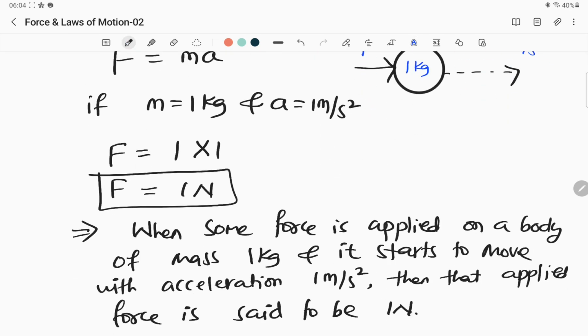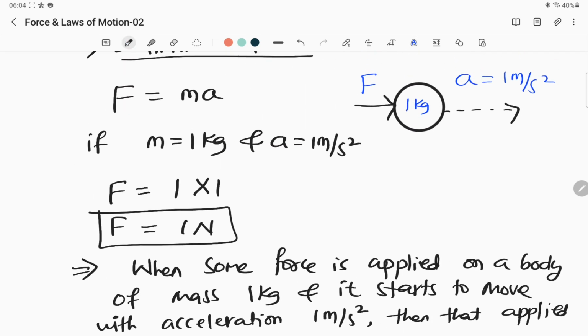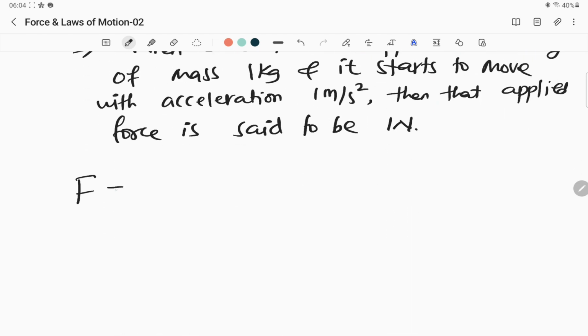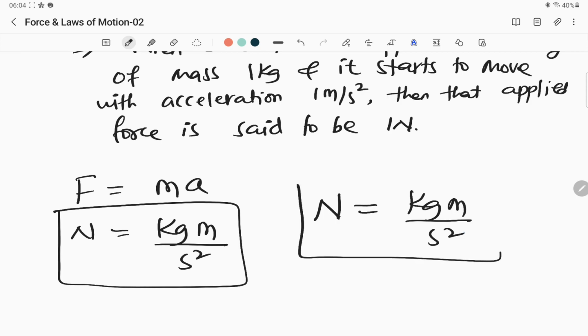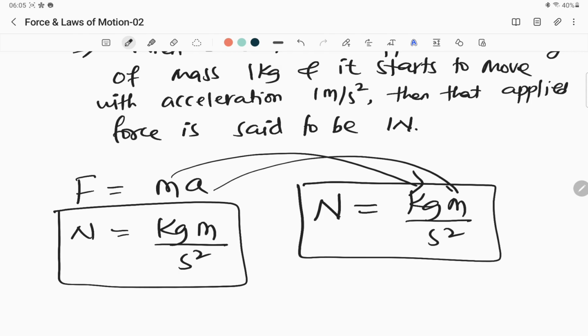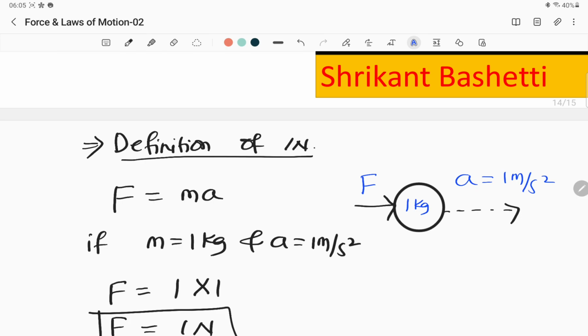All right, so actually newton means what? Look at this. F is equal to ma formula is there. So m means kg, and acceleration is meter per second square. So force means newton. So actually newton means what? The newton is equivalent to kg meter per second square. All right, so mass into acceleration. So kg comes from mass and meter per second square comes from acceleration. So that's why newton is equivalent to kg meter per second square. All right, so this was one piece of information which was missing, that also I gave you.